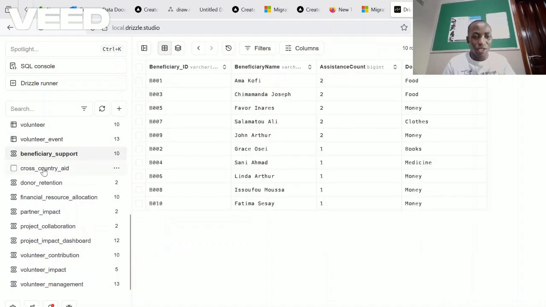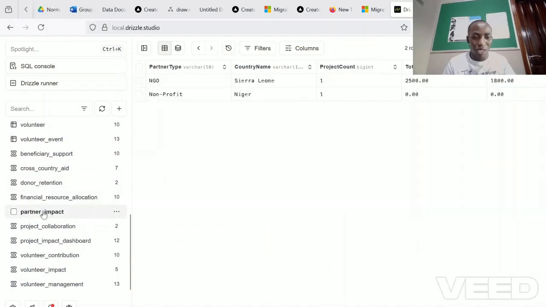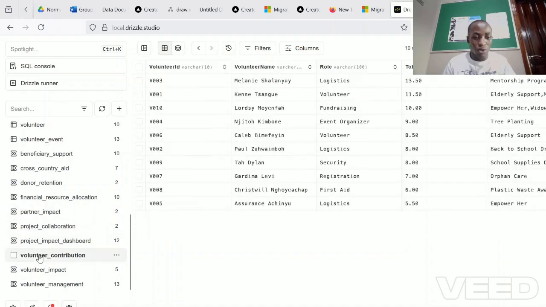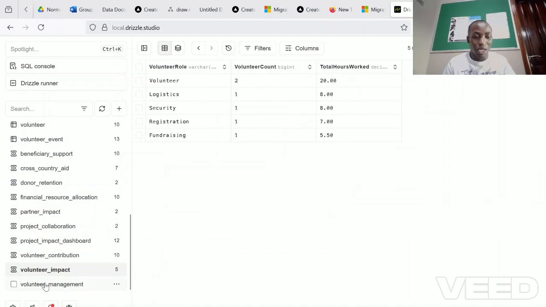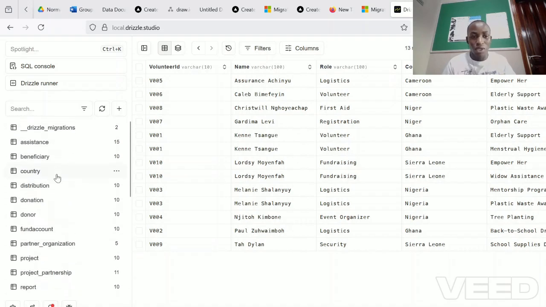We have beneficiary support, we have donation retention, we have financial resource allocation, partner impact, collaboration, project impact dashboard, volunteer contribution, volunteer impact, and volunteer management. So these are the various functionalities. We had 10 functionalities with our tables. So this is how we designed our backend. And next I'll be taking you through the front end.